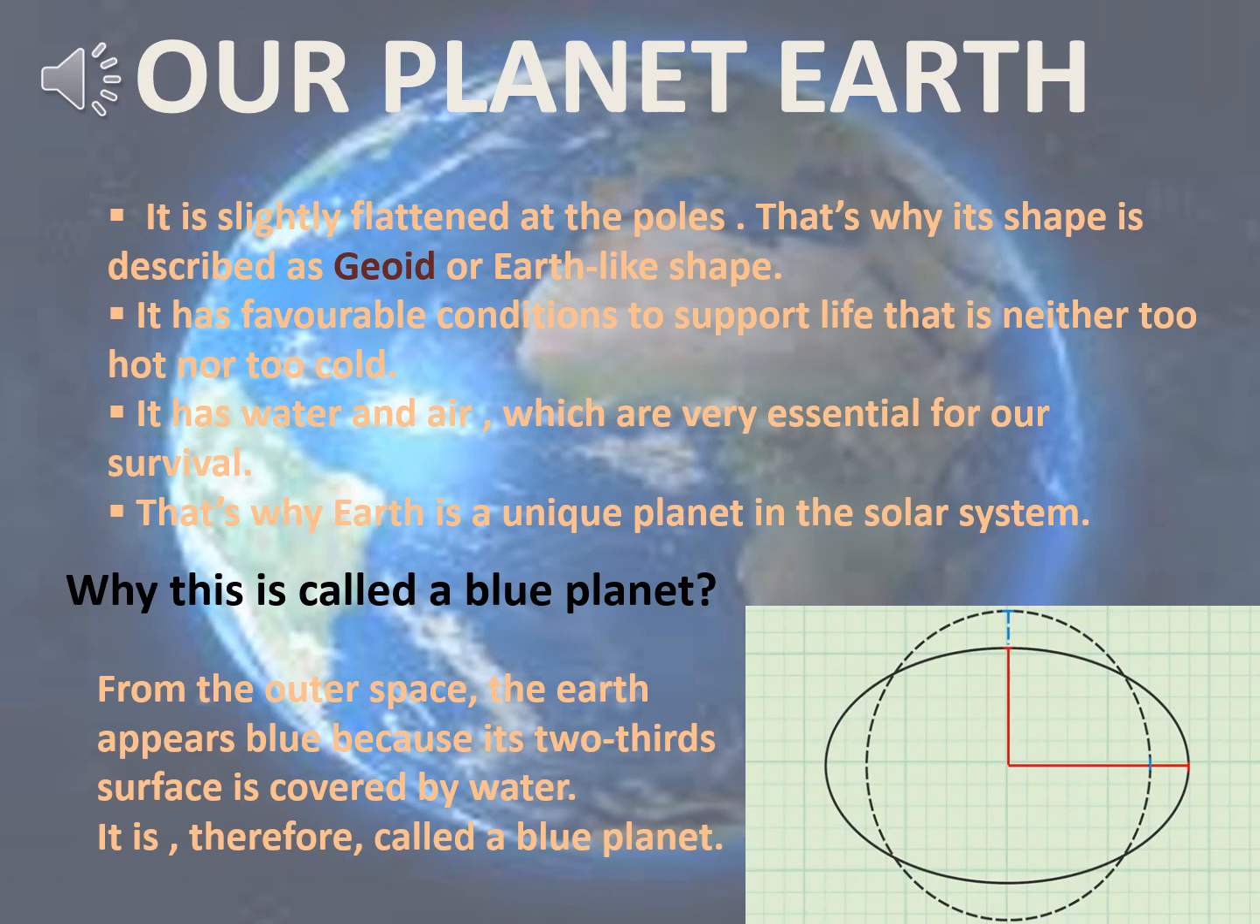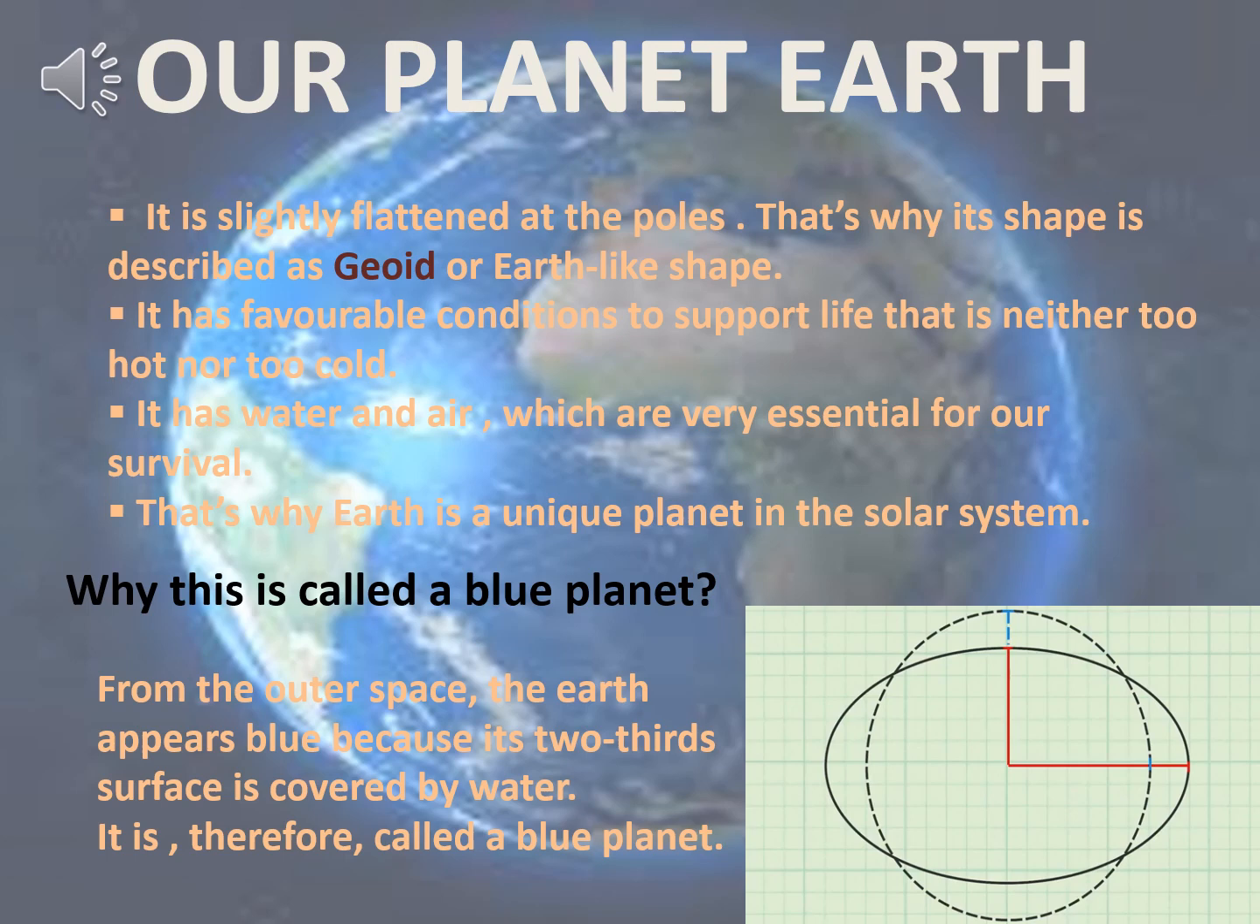Moreover, it has favorable conditions to support life, that is neither too hot nor too cold. How do we have favorable conditions? Because the planets before Earth are so near to the sun that it is very hot and it does not support life there, and the planets after the Earth are so cold, being far away from the sun. Because of that coldness, we cannot survive there. So Earth has proper favorable conditions to support life, neither too hot nor too cold.